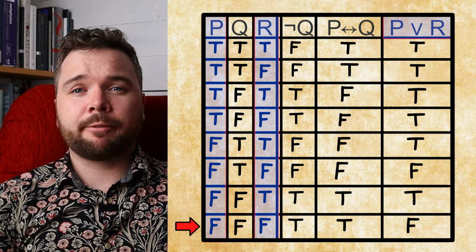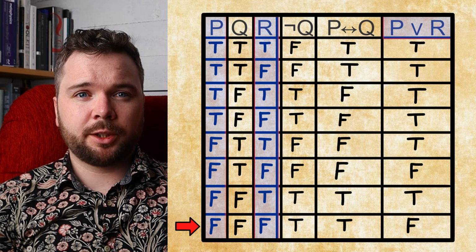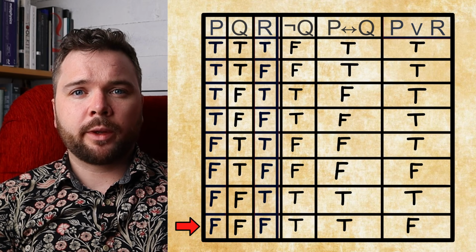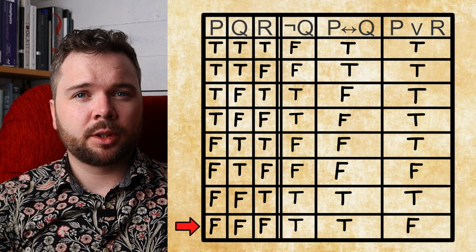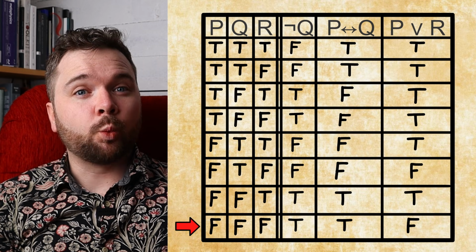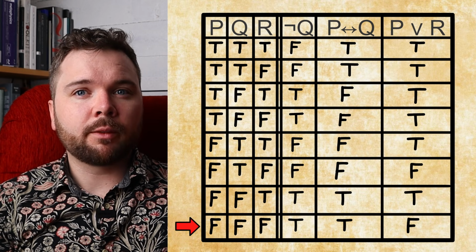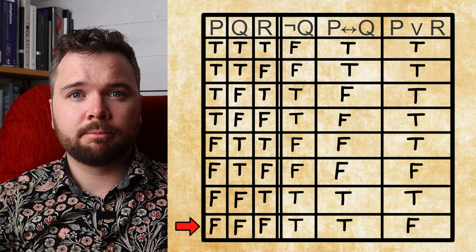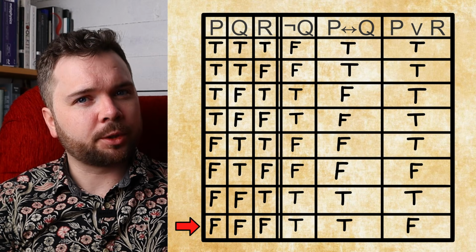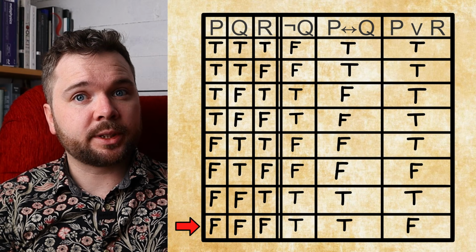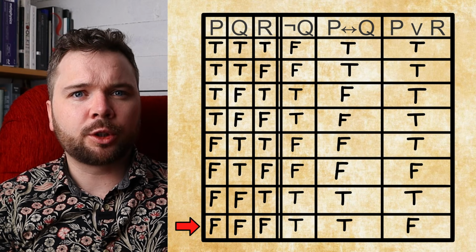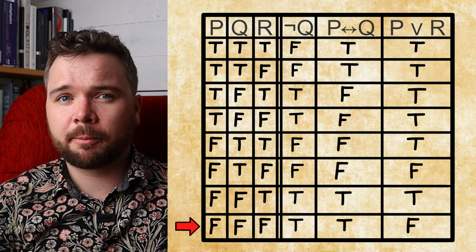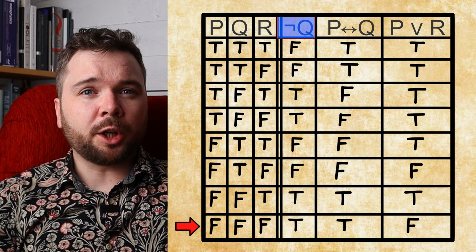Nice. Now we have filled out all the truth values. Let's figure out whether it is valid or not. So here we need to find one row where all the premises are true and where the conclusion is true as well. And there cannot also be a row where the premises are true and the conclusion is false at the same time. So let's begin with not Q.